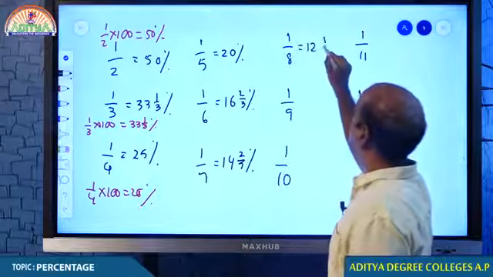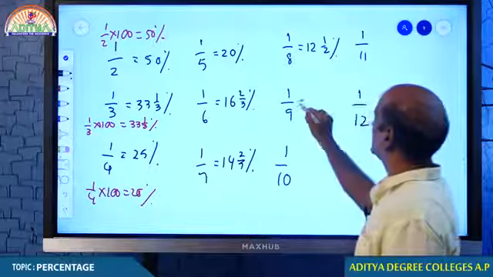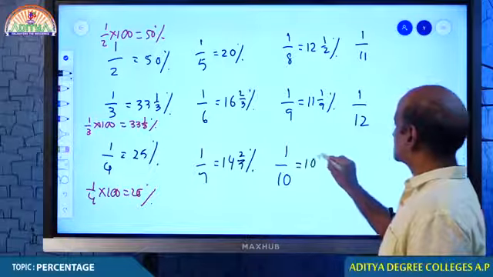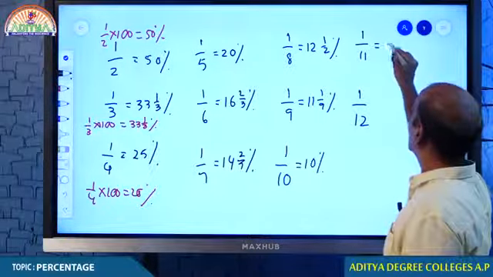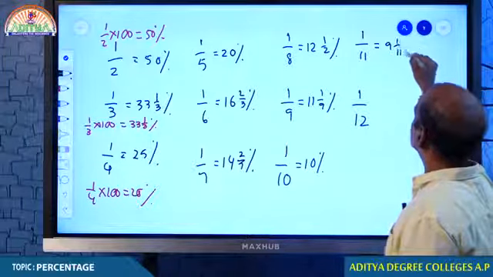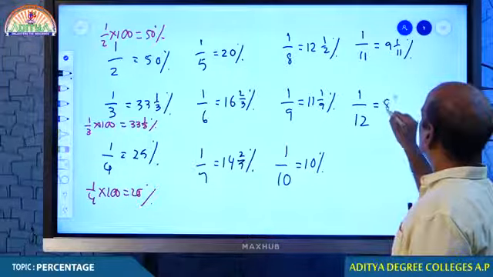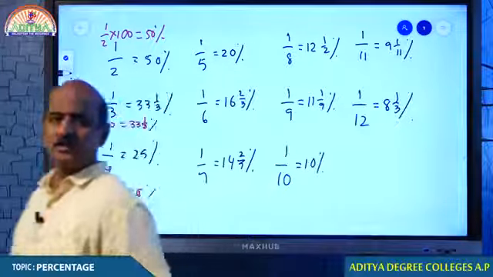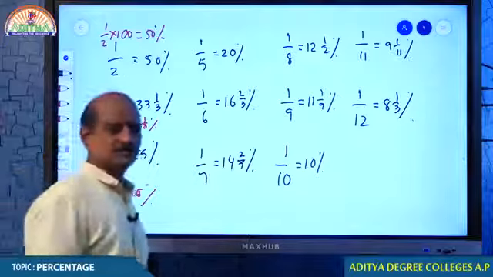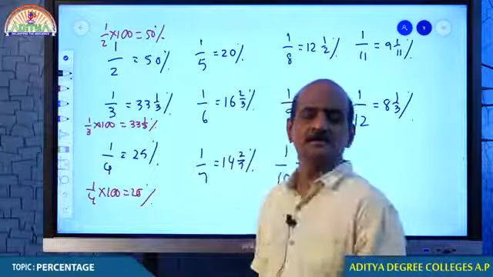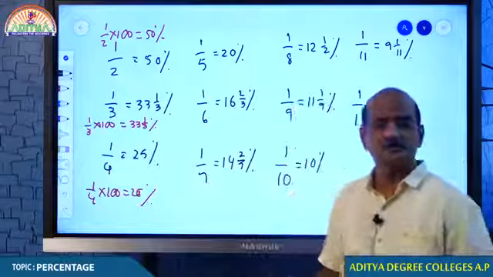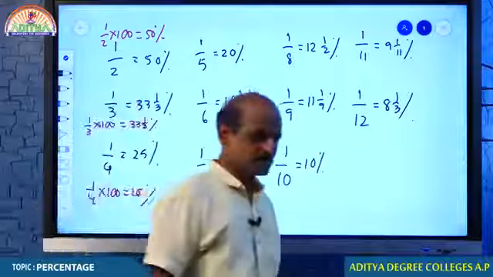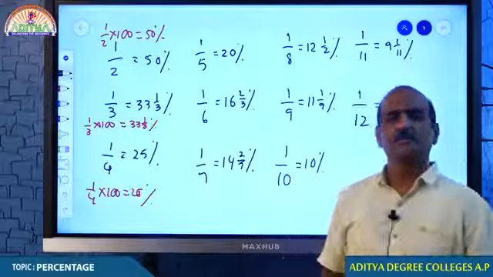1 by 8 is 12.5%. 1 by 9 is 11 1 by 9%. Students, you remember that? I hope yes. 1 by 12 is 8 1 by 3%. Actually, there is no compulsion that we need to remember these percentage equivalents, but it will be useful for you, because in coming days obviously we will be doing more number of calculations. So before that, better we have some idea before we proceed ahead.